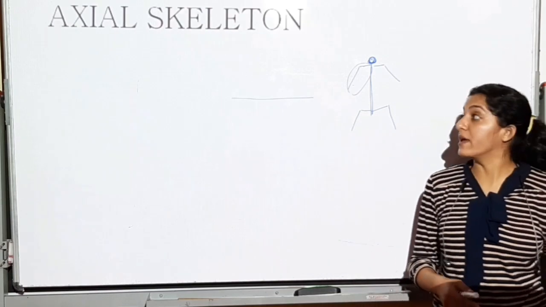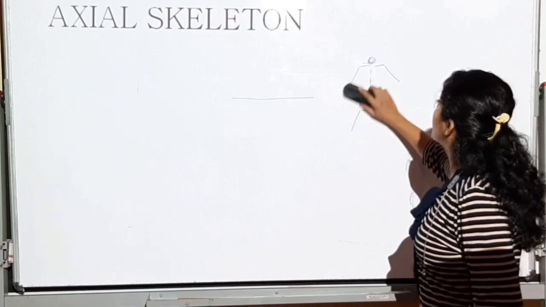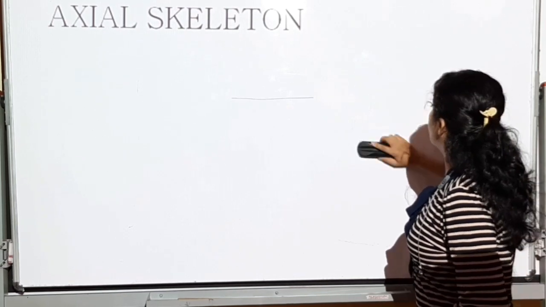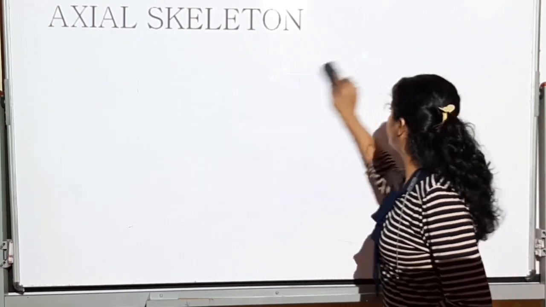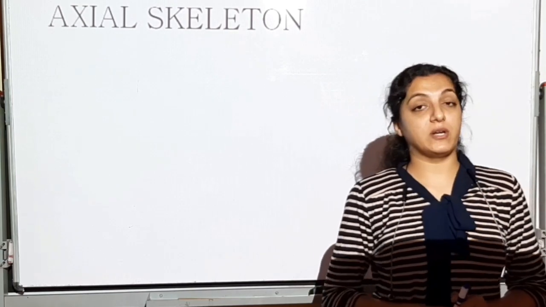In this lecture today, we will be seeing the axial skeleton first, and from the axial skeleton, we will be seeing the skull, that is bones in this region of the body.